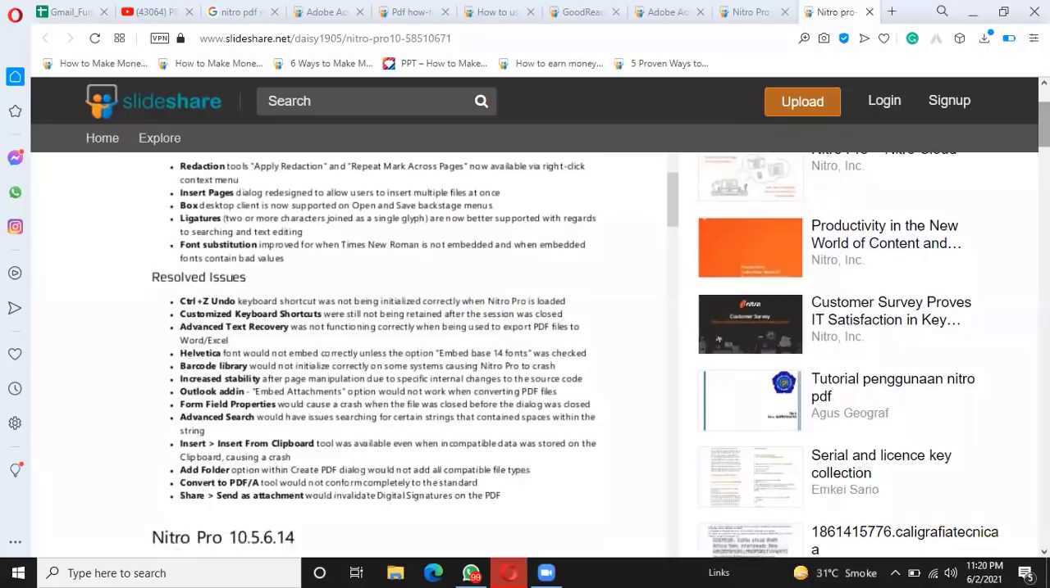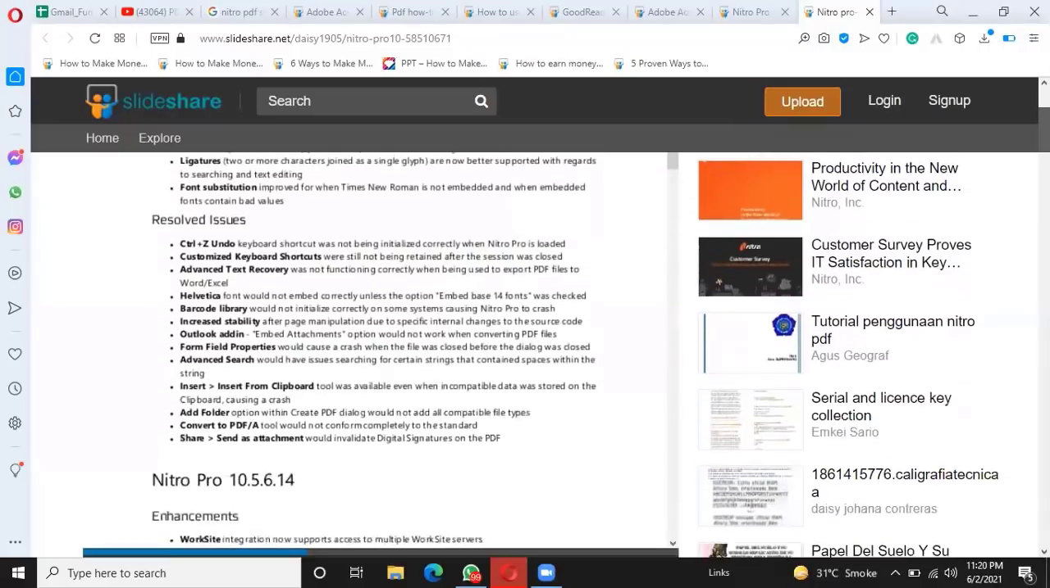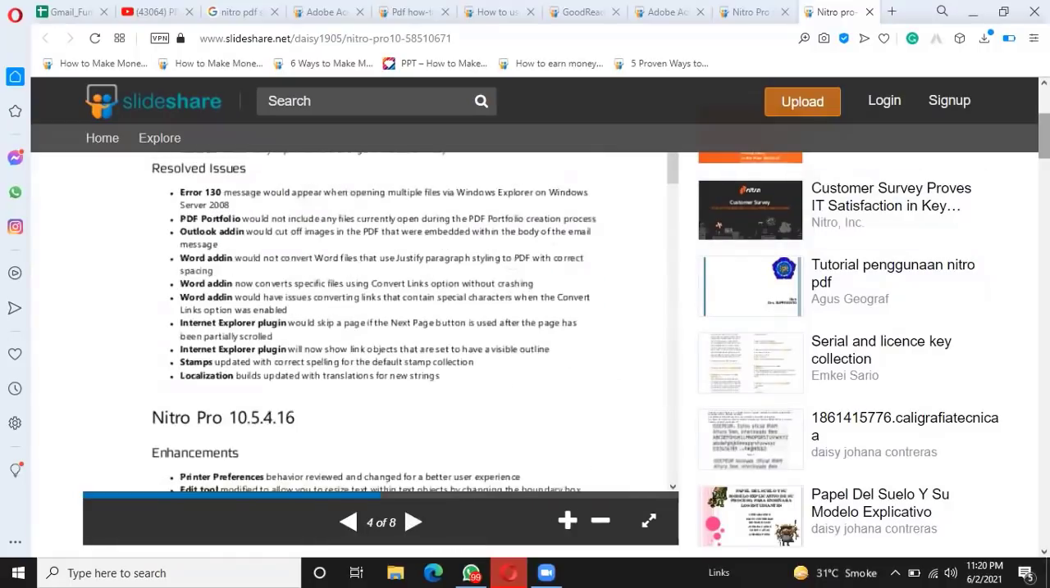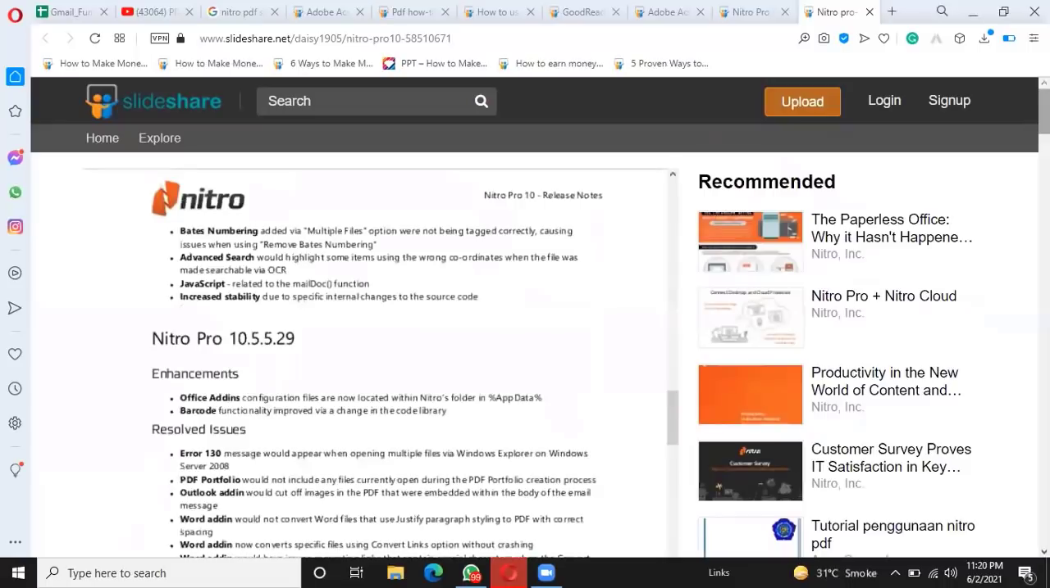Now we will discuss the Nitro Pro version 10.5.6.14 enhancements. It includes: page numbering added via the multiple files option was not being tagged correctly, causing issues when using remove page numbering. Advanced search would highlight some items using the wrong coordinates when the file was made searchable via OCR. Advanced search would highlight some items using the wrong coordinates when the file was made searchable. JavaScript related to the mailDoc function: increased stability due to specific internal changes to the source code.